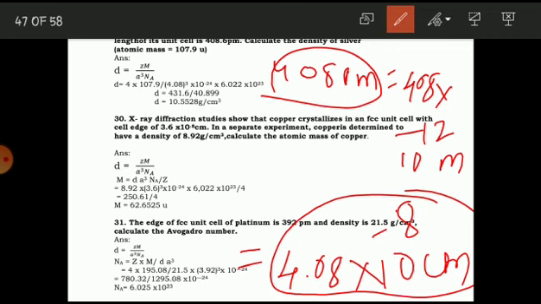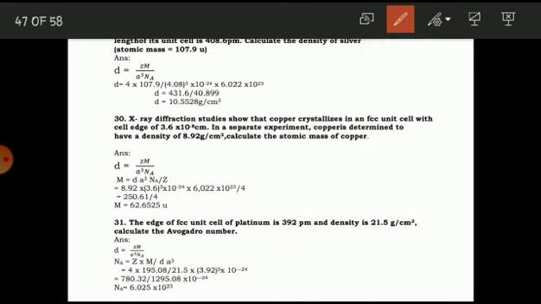So this is very important. Students, you have to remember this. You have to convert the picometer into centimeter before substituting in this formula. So 1 picometer is equal to 10 raised to minus 12 meter. First you have to convert this into centimeter, then only you substitute in the formula. So it's very easy.